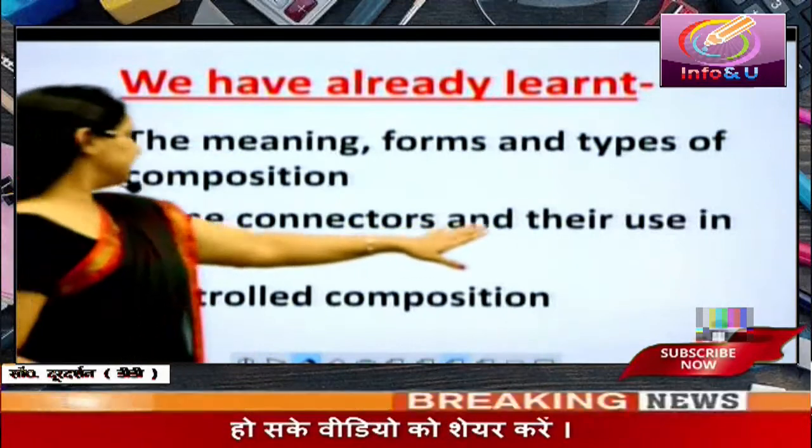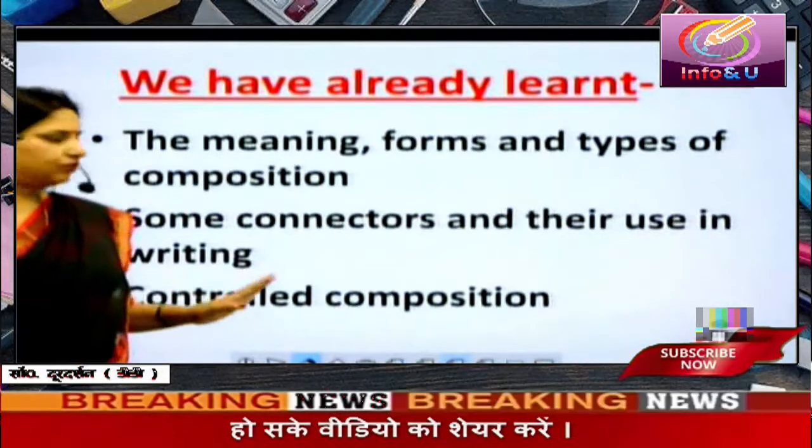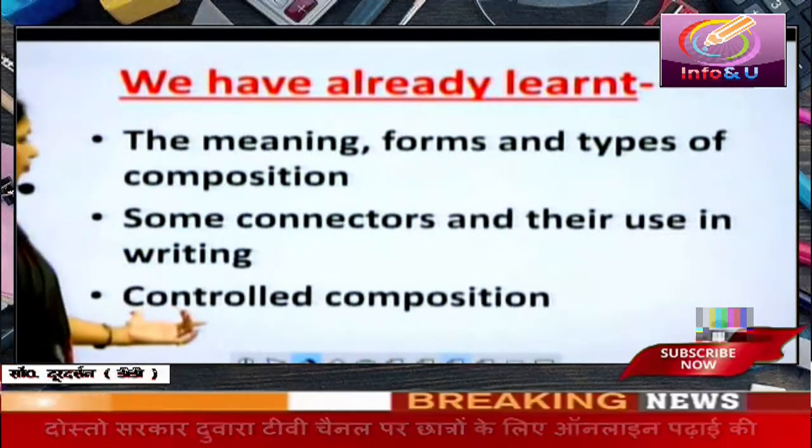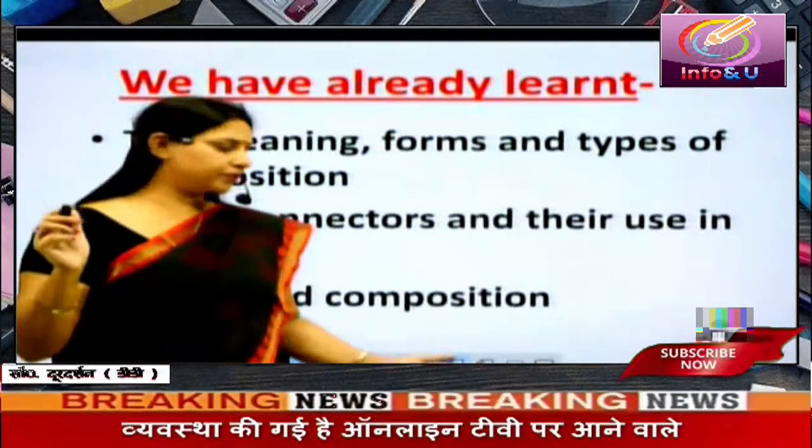We also learned some connectors and their use in writing. We used some connectors in our writing in the last part, and we attempted some controlled compositions also.